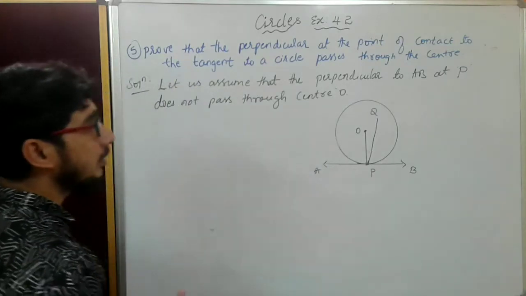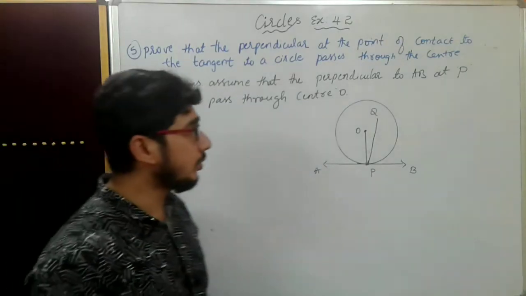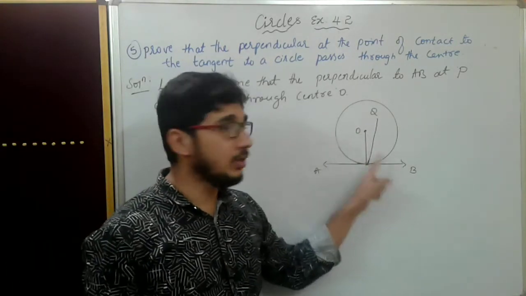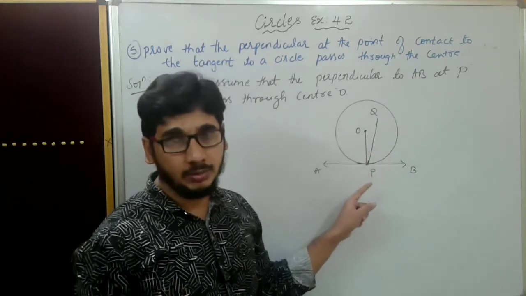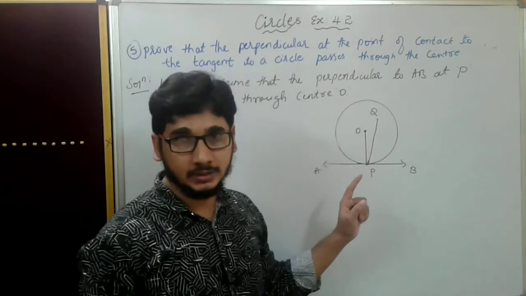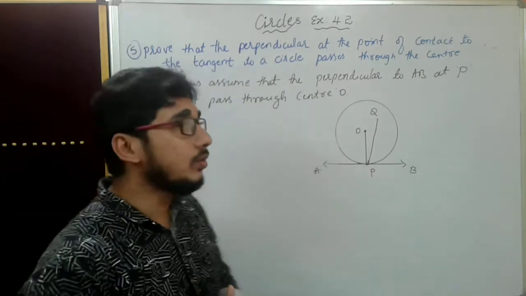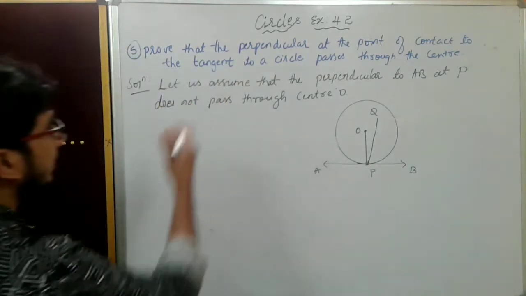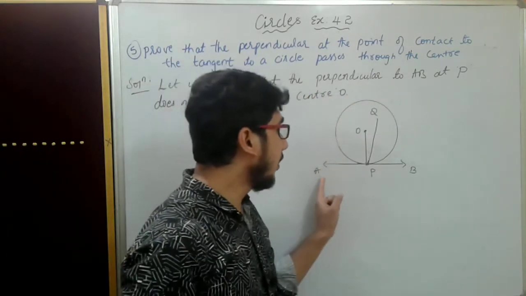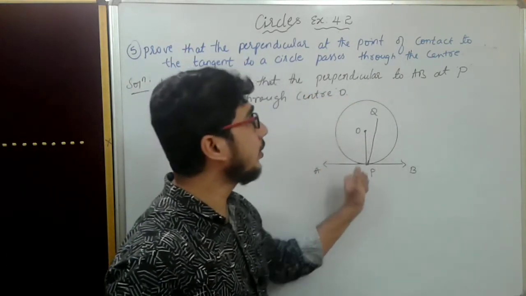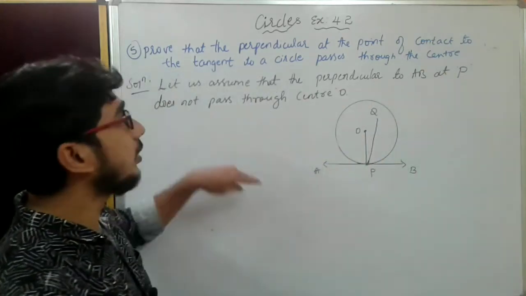Then what will happen? You should know that this angle is 90 degrees because this is the radius and this is the tangent. If you see the figure, we can say that this other angle is not 90 degrees. So let us assume that the perpendicular to AB at the point P does not pass through the center.